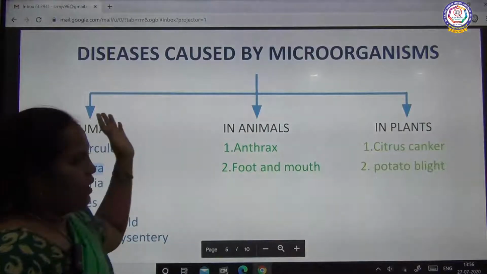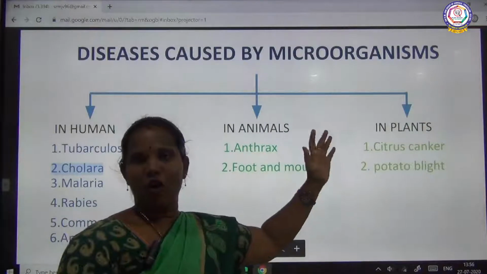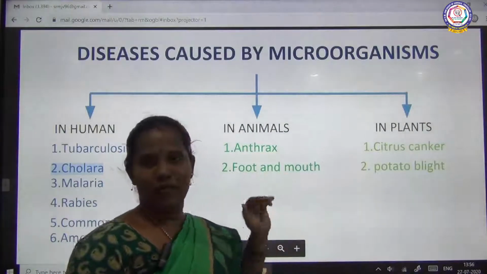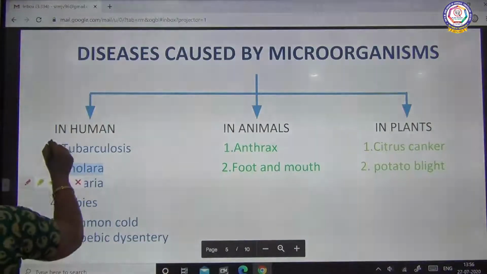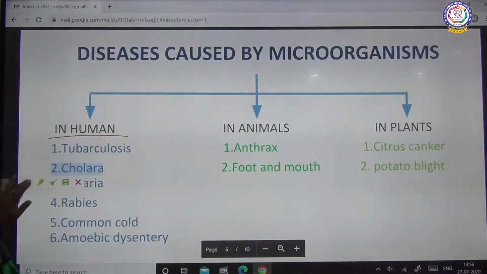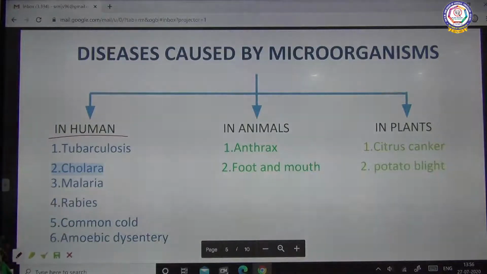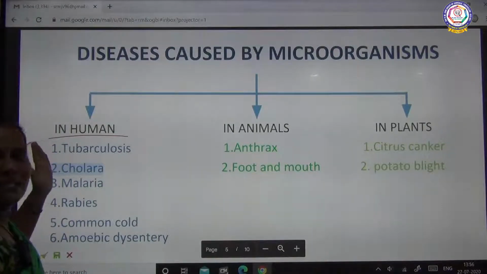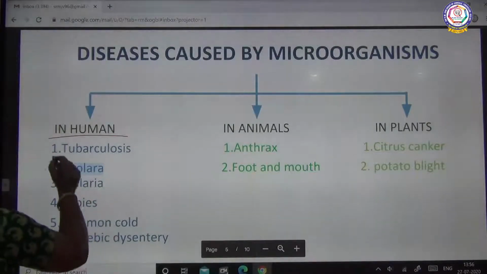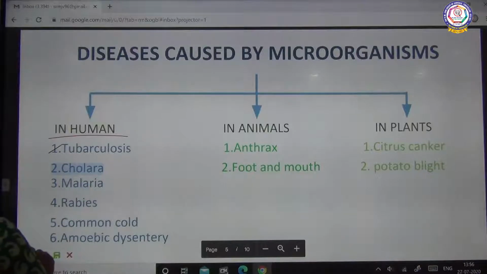See, what are the diseases caused in human beings? We have to see here. Diseases in human beings. What are the diseases caused in human beings? First one is tuberculosis.